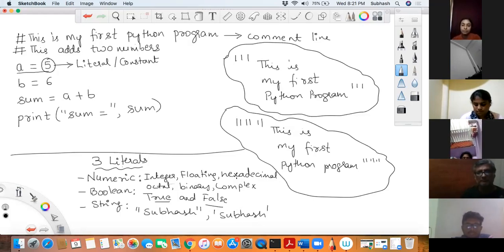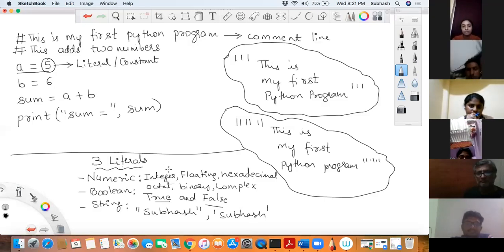Now, what do you mean by integer literals? Can you see here 5 and 6? These are integer literals, which do not have a decimal point like 5.6 or 6.5. Such kinds of constants are called integer literals. Just say okay if you're okay. Those constants do not have a fractional part. They are called integer literals.